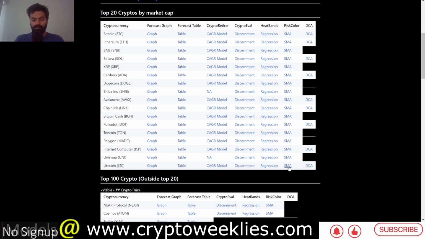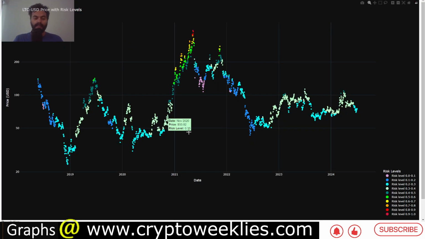And the last two models that we have. First is the SMA model, which is price of Litecoin color coded with risk levels. This is where, for example, when price action in May of 2021 was at around $80 or $118, that was the highest risk, because at that point in time the distance between the price and the 20-week simple moving average was the highest. Right now the risk level is at around 0.3, the third lowest risk level.